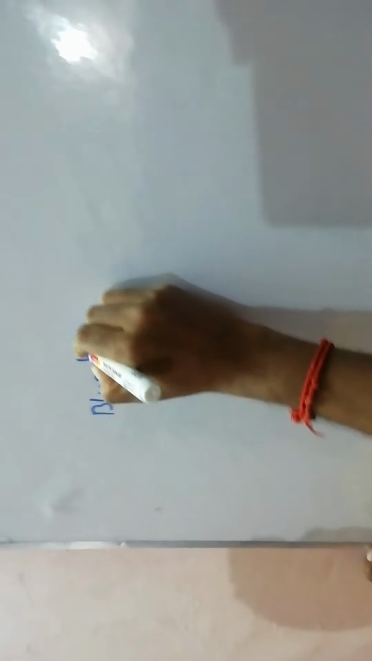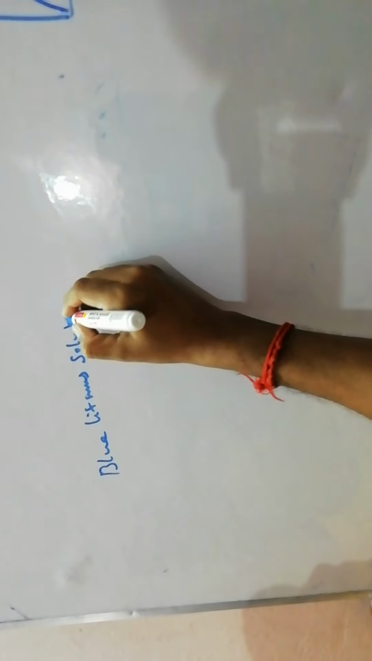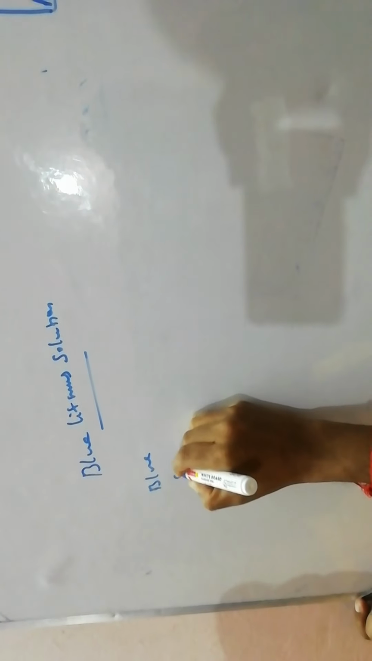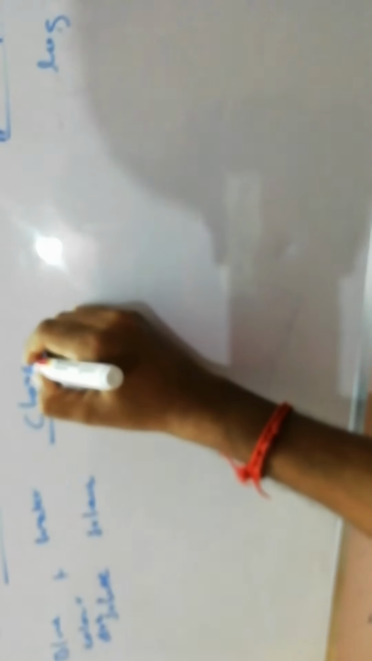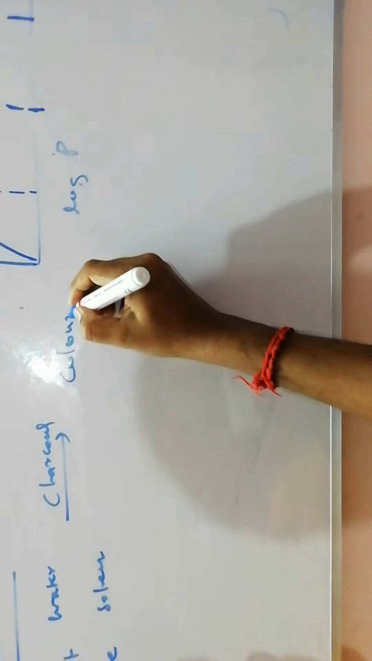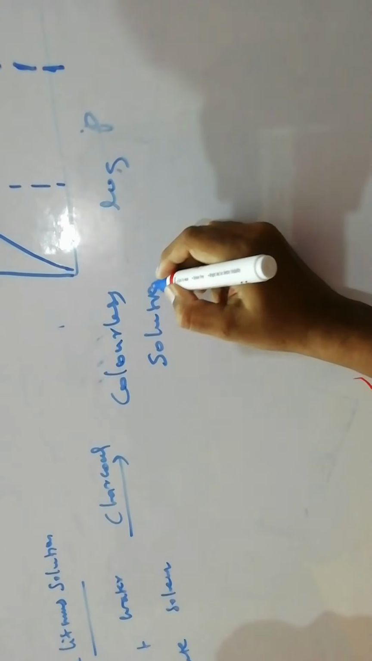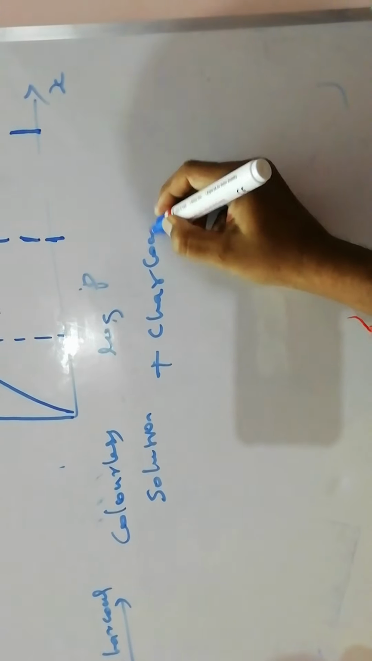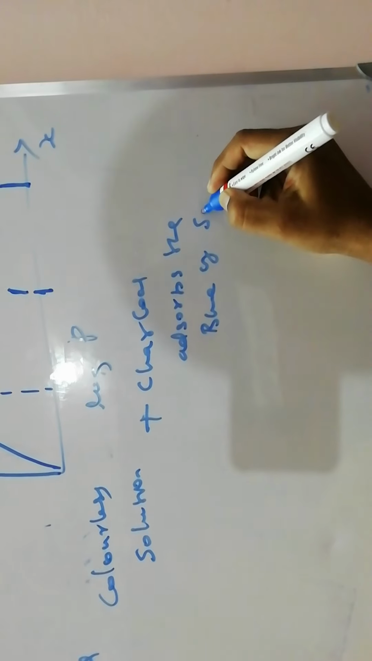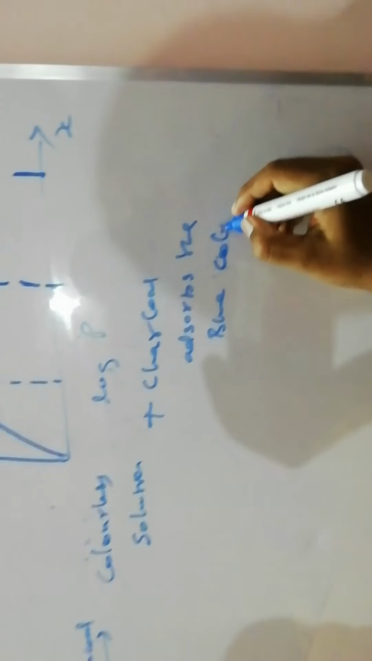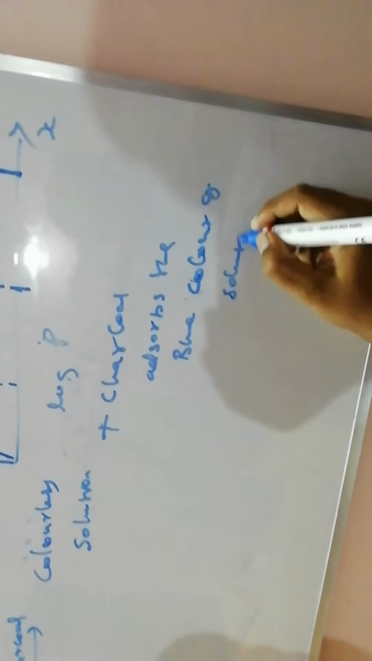Let us take a blue litmus solution. In blue litmus solution, the blue dye, blue color, is the solute, and water is the solvent. React with the charcoal, and after that we get a colorless solution, because the charcoal adsorbs the blue color of the solute. So this is the second example.